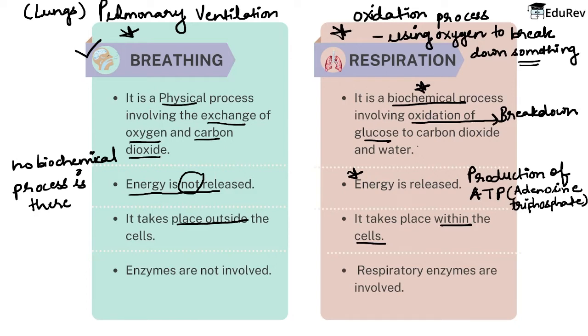So the breakdown of glucose जो प्रोसेस है जिसमें एनर्जी रिलीज होती है, that process is called as glycolysis. Glycolysis means glyco is glucose and lysis means breakdown. So the process of glycolysis is taking place, right? And it is taking place within the cells in which cell organelles are involved, right?